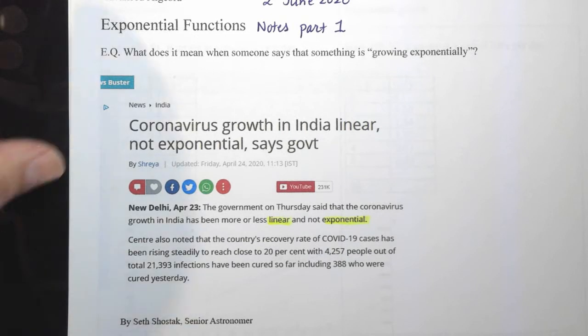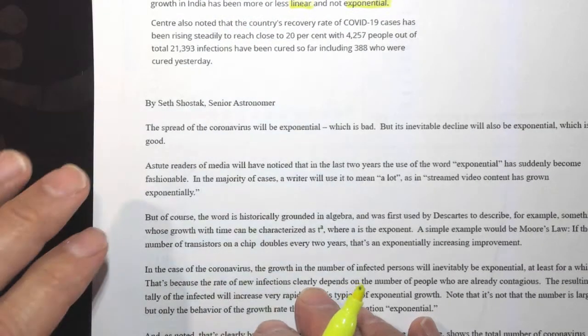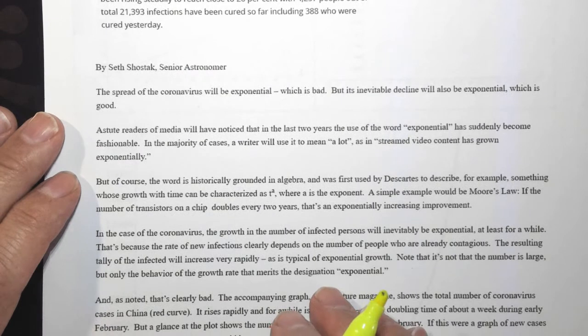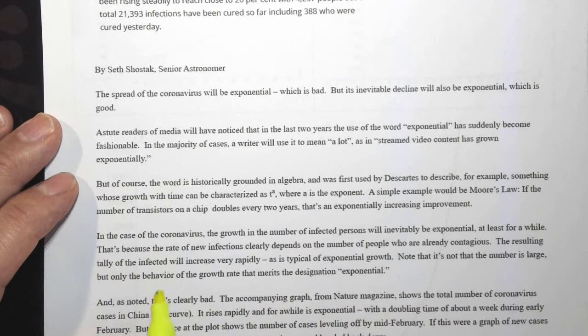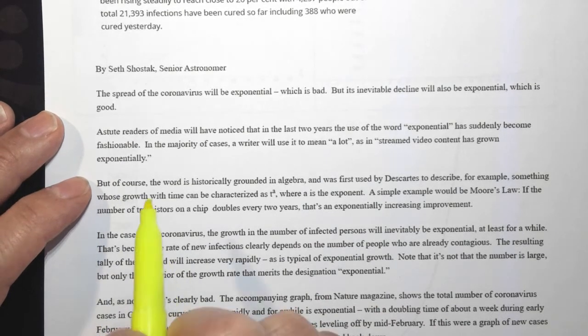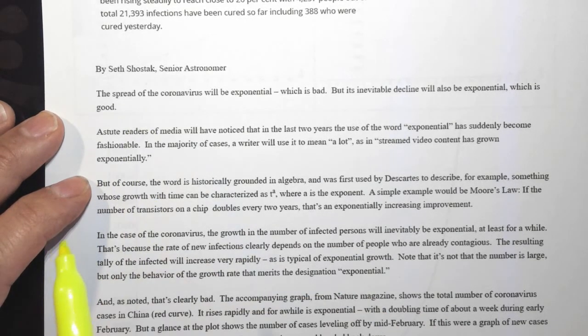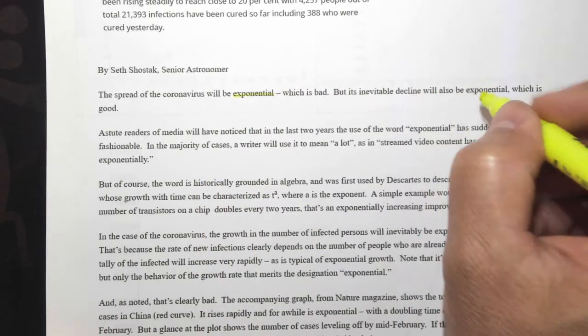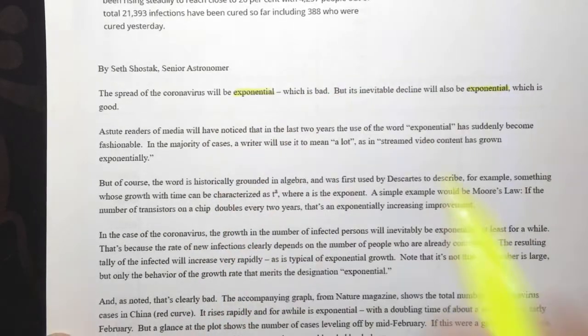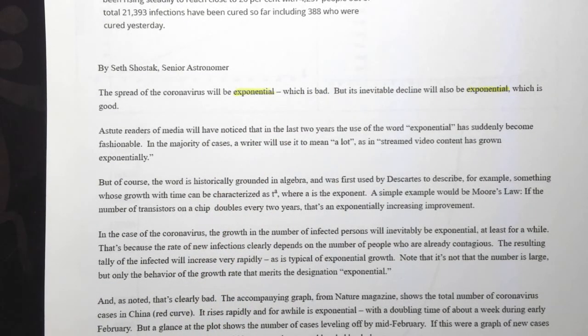Here's another article I printed. This guy is an astronomer that works for SETI. You want to know what that is. That's some serious math right there. But he wrote an article about coronavirus, and he said the spread of coronavirus will be exponential, which is bad. But its inevitable decline will also be exponential. So these are terms that they use a lot, and that's the goal of math, is to help you understand how the world works. That's the ultimate goal in math, right?